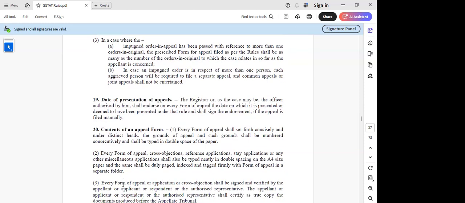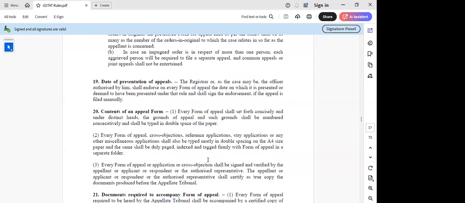And every form of appeal, which we have already discussed, shall be signed and verified. It's not only signed, it should be verified by the appellant or applicant or respondent or the authorized representative. We have already discussed this signature part, but this is specific. The change is that they are bringing out A4 size in lieu of legal size paper, and there should be double spacing. They have not spoken on font, I think, sir, which font should be used. They could have specified something like Times New Roman, which would have brought uniformity for filing the appeal. That was missing on font.